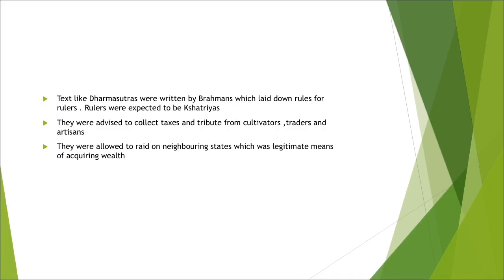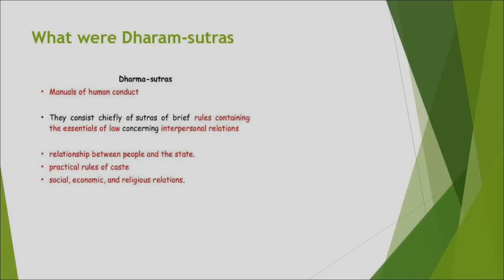Dharma Sutras, a Sanskrit word which means righteous thread, were written by Brahmanas like Apastamba Rishi, Gautama Rishi, Baudhayana Rishi. They laid down the rules for rulers, and the rulers were expected to be Kshatriyas. We'll be discussing the 4 Varnas in the next chapter, kinship, caste and class. These rulers collected taxes and tribute from cultivators, traders and artisans. Even to increase their income, they were allowed to raid neighboring states, which was a legitimate means of acquiring wealth.